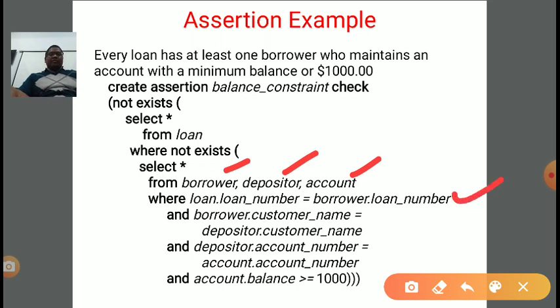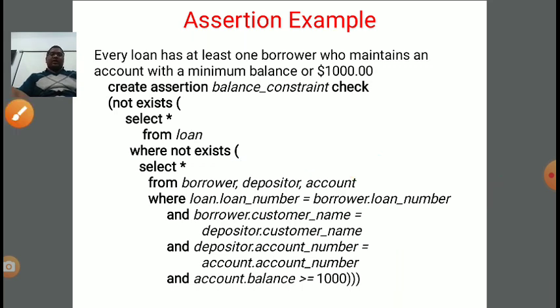And borrower dot customer name is equal to depositor dot customer name. This condition also needs to be satisfied to remove duplicacy. And depositor dot account number should be equal to account dot account number. And the main condition is account dot balance should be greater than or equal to 1000. So when all these conditions are met, the assertion will be set accordingly. Okay.